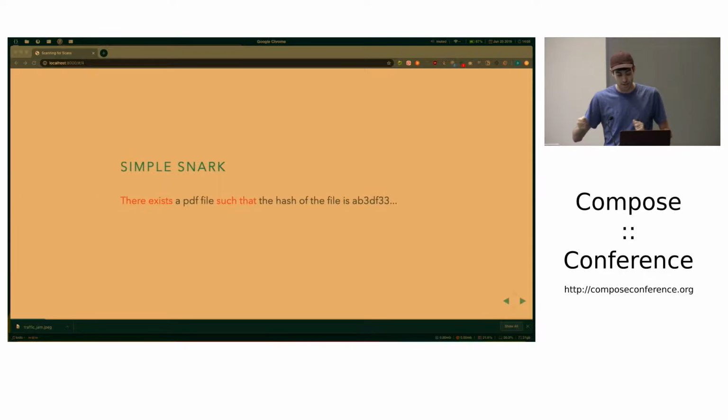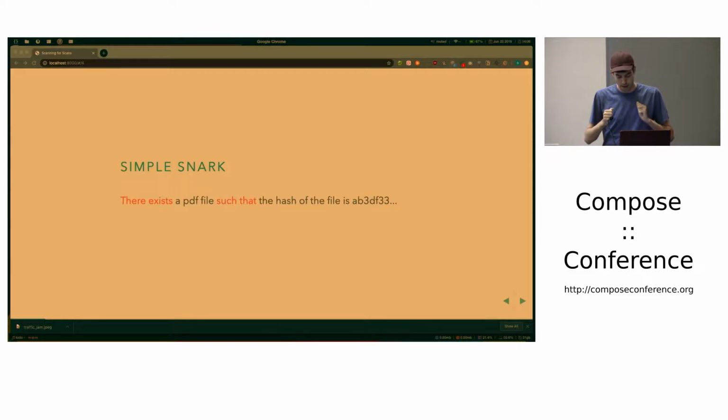So I want to give you a little example. We can say there exists a PDF file such that the hash of the file is AB3, DF33, etc. The prover, the creator of this proof, can run some very expensive computation, and it is very, very expensive. But out pops this 100-byte bit of information, like a binary string. We can broadcast that to the world, and anyone can verify, without trusting the prover, that this statement is true, and they can do so in milliseconds, in a constant amount of time.